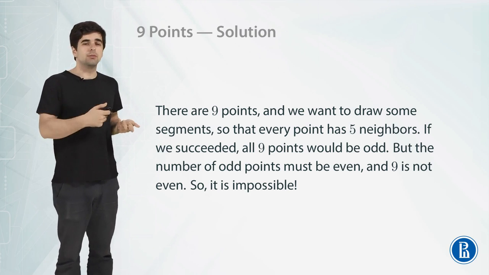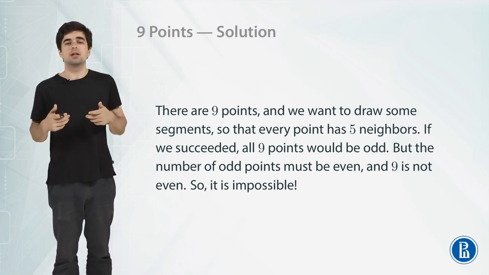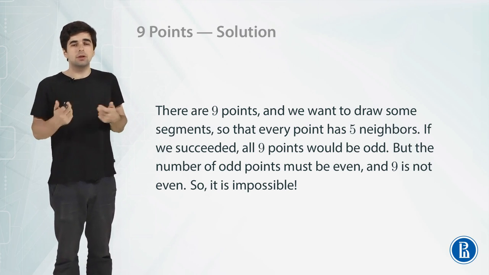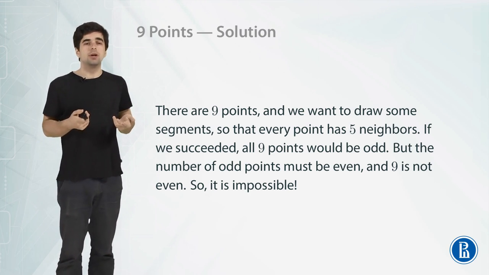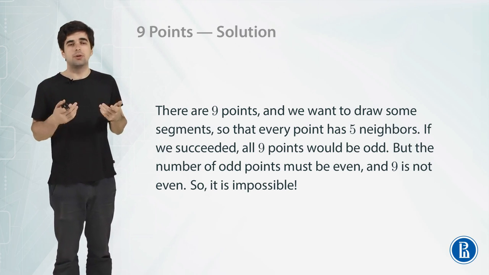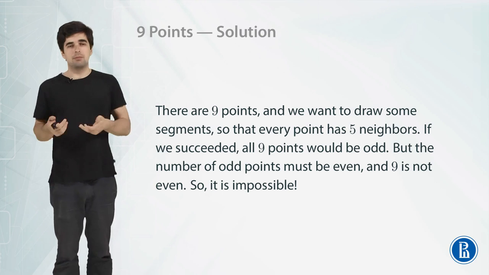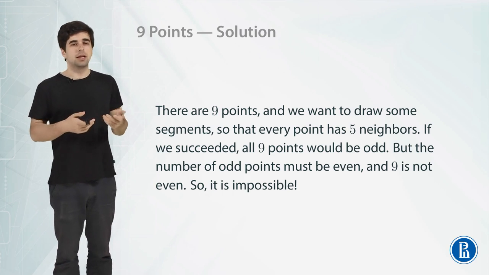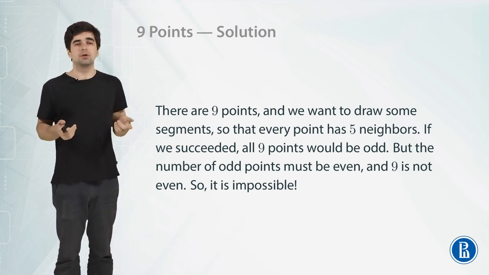But we know from the theorem that for any configuration of segments, the number of odd points must be even. And 9 is not even, so it is impossible. And indeed, for 9 points, it is impossible to find a solution. So for 10 points, we have shown an example of how to connect them in a nice symmetric way so that each point has exactly 5 neighbors. But for 9 points, it is impossible.